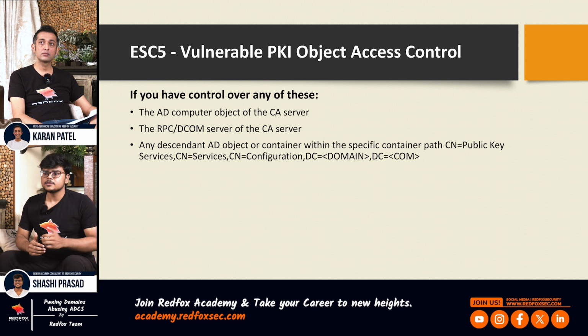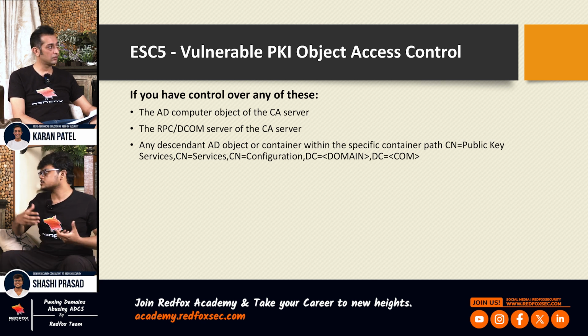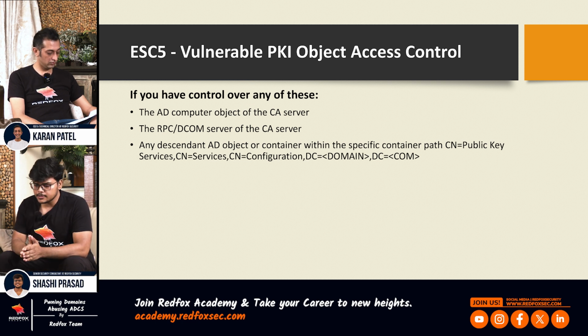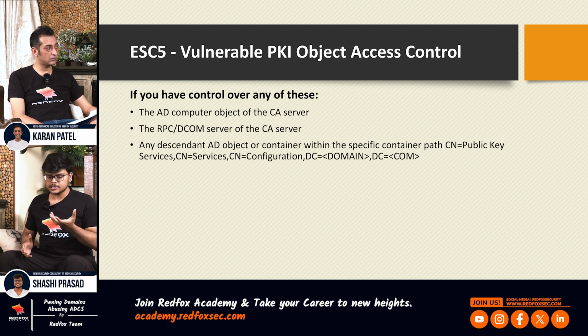So ESC5 is, I would say, not a direct misconfiguration of certificate authority or a certificate template. So let's suppose a scenario where you have a local administrator of the computer which is serving certificate authority.